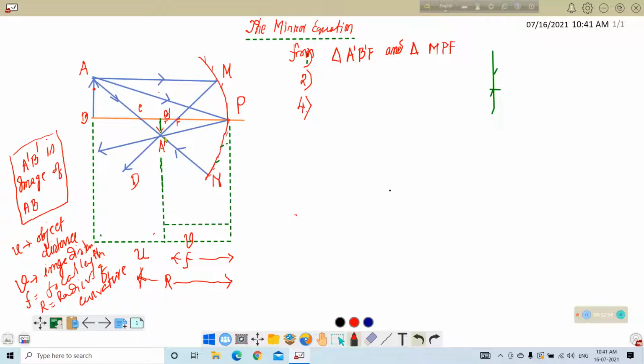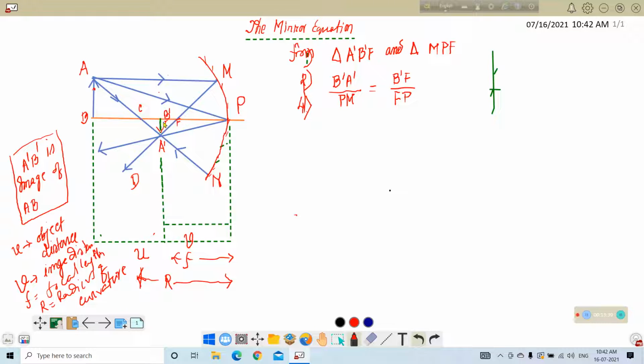When there are two similar triangles, from the property of similar triangles, from triangle A prime B prime F and triangle MPF, we can write: B prime A prime divided by PM, follow the picture, is equal to B prime F by FP.